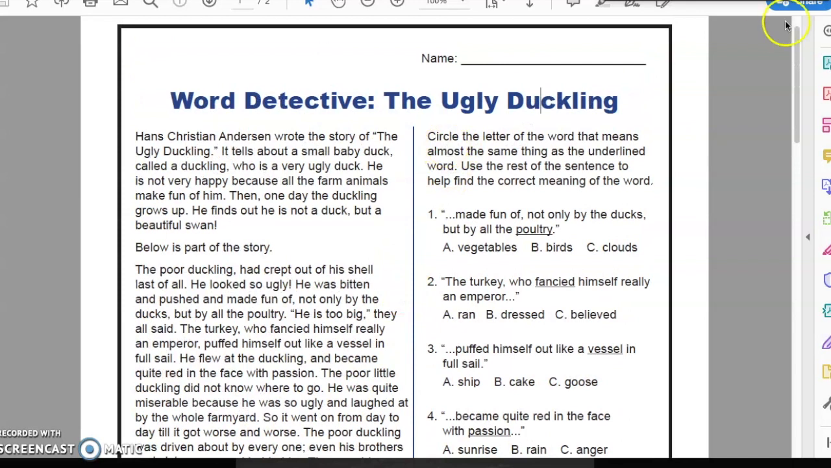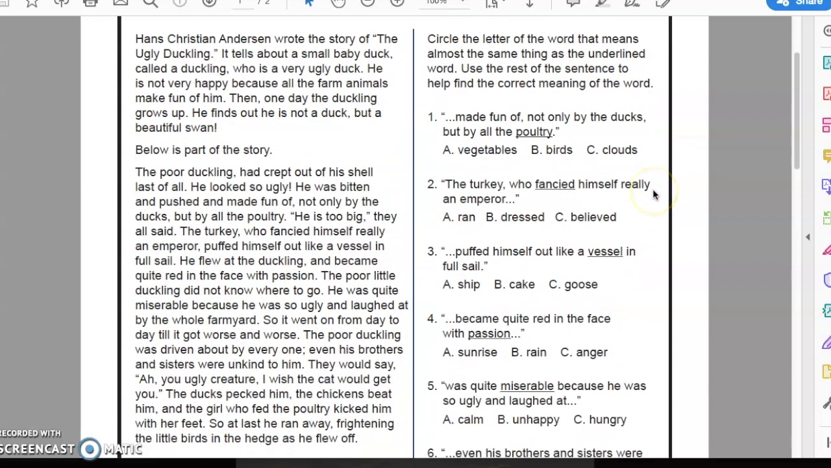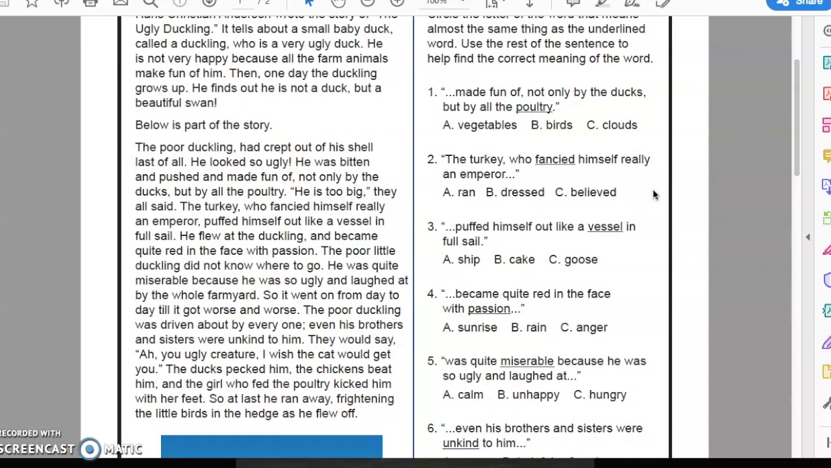So now what we're supposed to do is circle the letters of the word that mean almost the same thing as the underlined word. Use the rest of the sentence to help you figure out the correct meaning of the word. So this is where we're going to be using our context clues. We're going to reread the parts of the sentence that it has here for us and decide if it means one of these words, okay? So number 1 says made fun of, not only by the ducks, but by all the poultry.